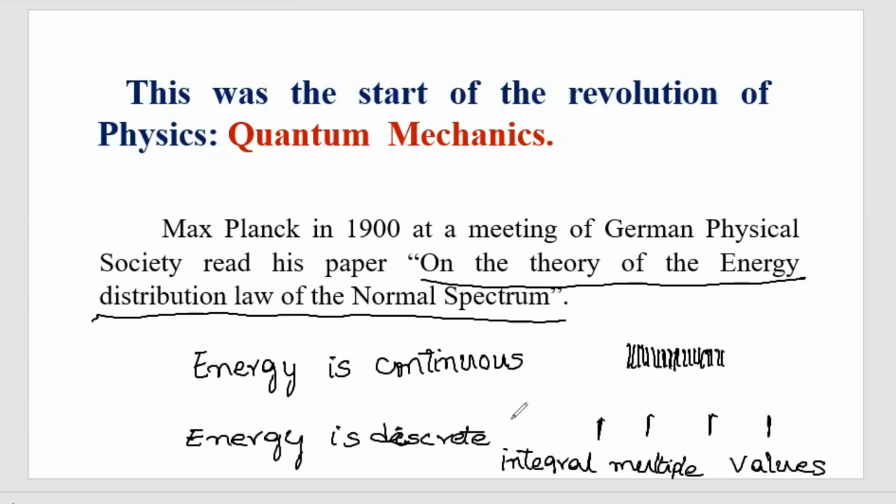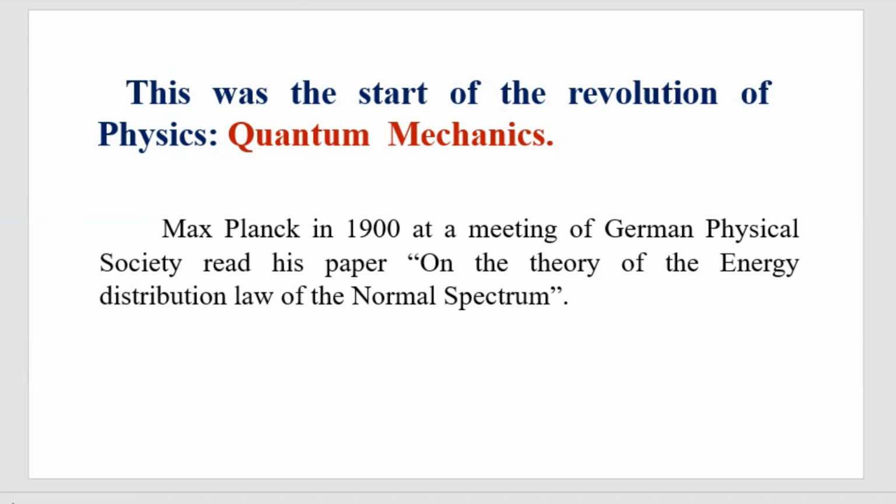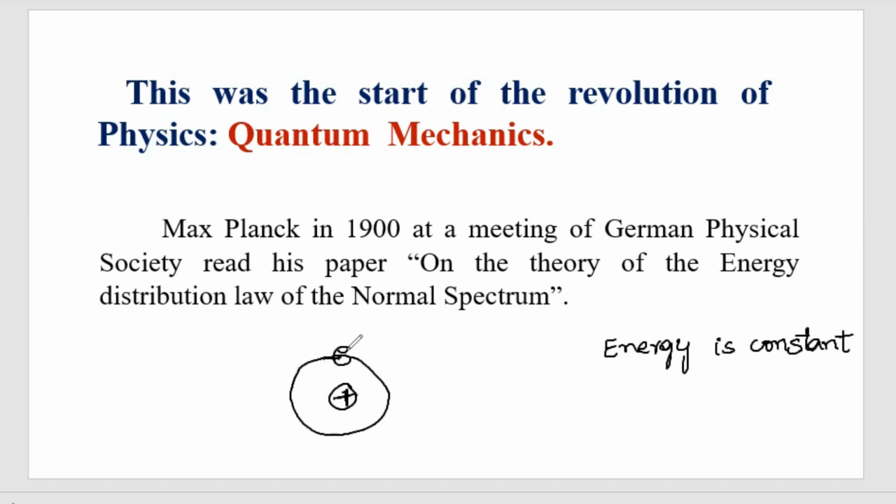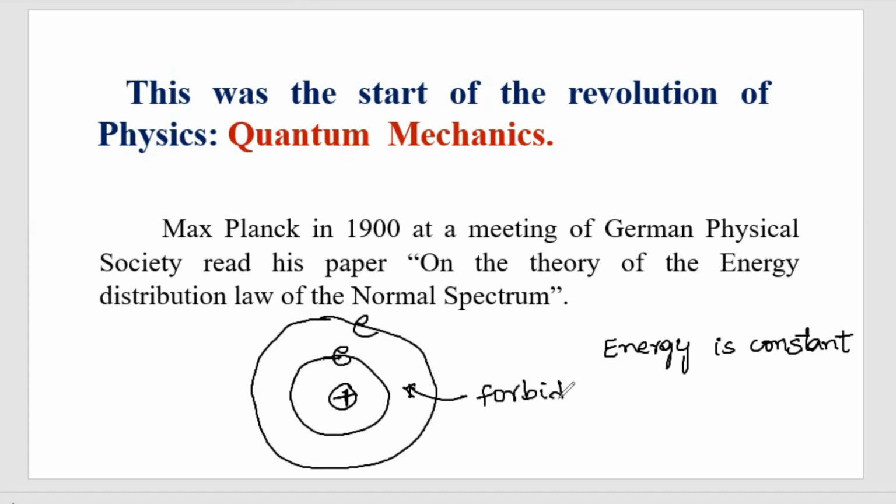From this statement, the structure of the atom is explained. We know that electrons revolve around the nucleus. As long as the electron revolves around the nucleus, its energy is constant. These orbits are called stationary orbits. After the first orbit, the electron goes to the second orbit, and in between the first orbit and second orbit there is a forbidden gap. So energy is not continuous. It has discrete values, and whatever phenomena came from this all come under a new topic called quantum mechanics.